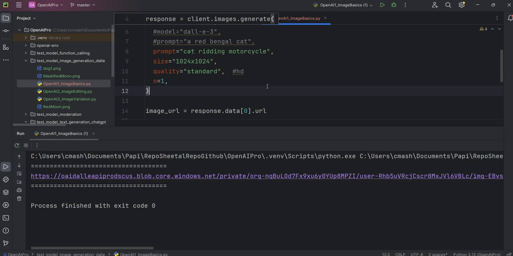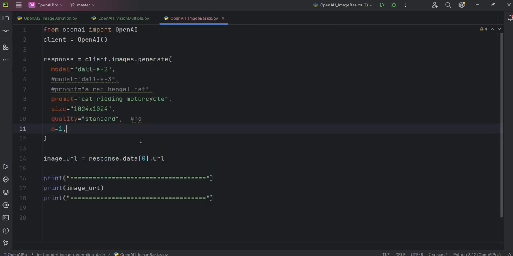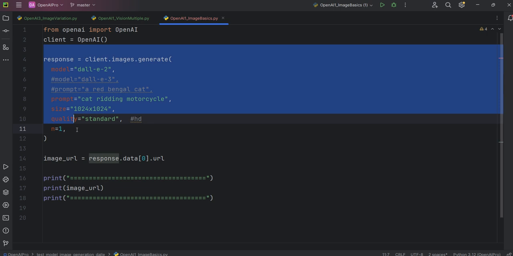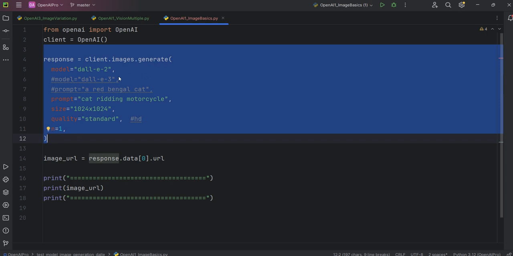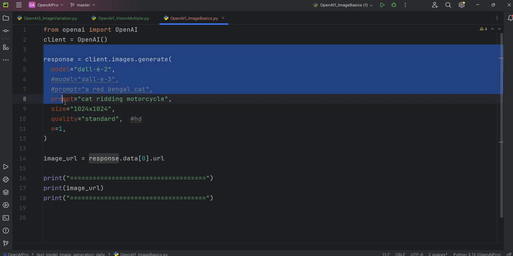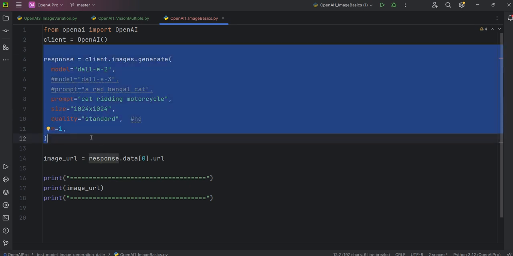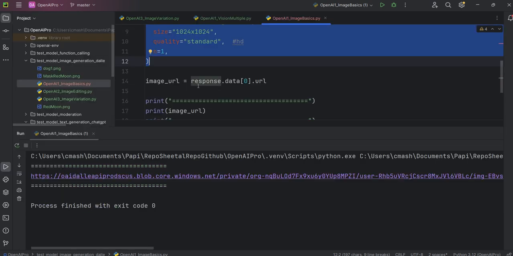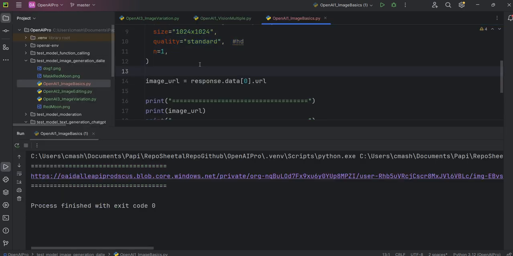I hope at least the coding part is clear. Forget about which images are generating, but the coding part should be clear. It is very, very simple code: client.image.generate, and just pass the model name, the prompt you want, size, quality, and n equal to 1. You just need to pass these few parameters, and a brand new image will be generated for you. I hope this is clear to you. Let's move to the next topic on images as well.